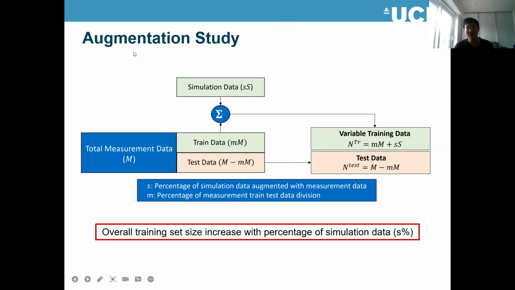The first, we call the augmentation study. We use some fixed data as the test set, and we gradually add simulated data into the original training data set, so the size of the training data keeps increasing.